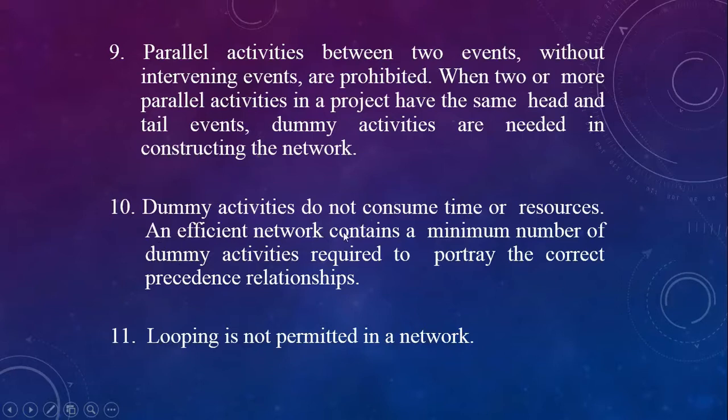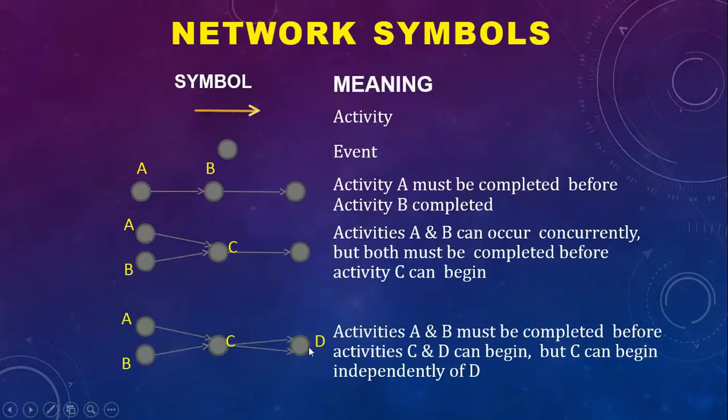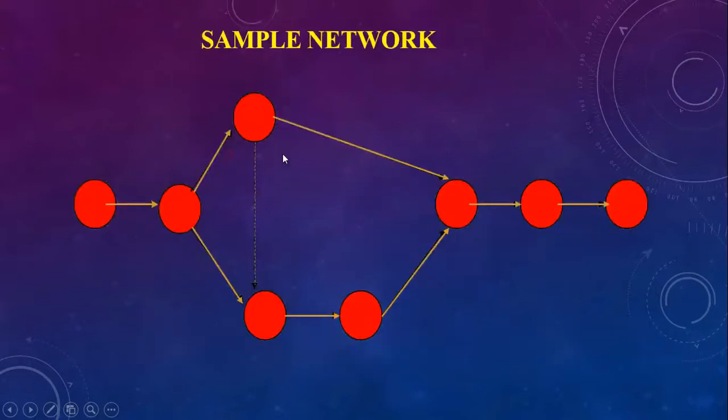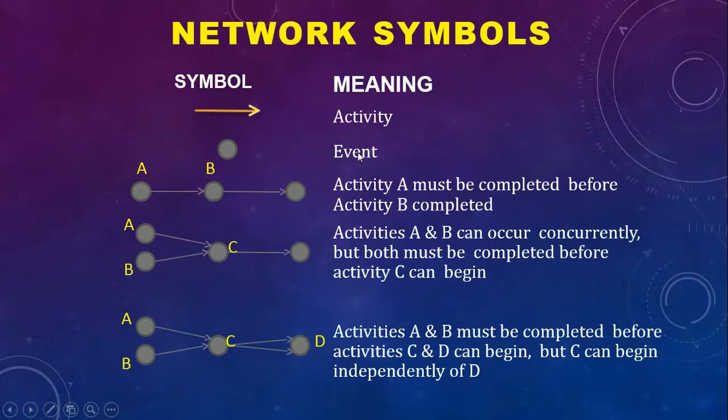An efficient network contains a minimum number of dummy activities required to portray the correct procedure relationship, and looping is not permitted in the network. Okay, so this is all about the steps, and now we will see the network symbols. This arrow symbol means activity, and this node stands for the event.